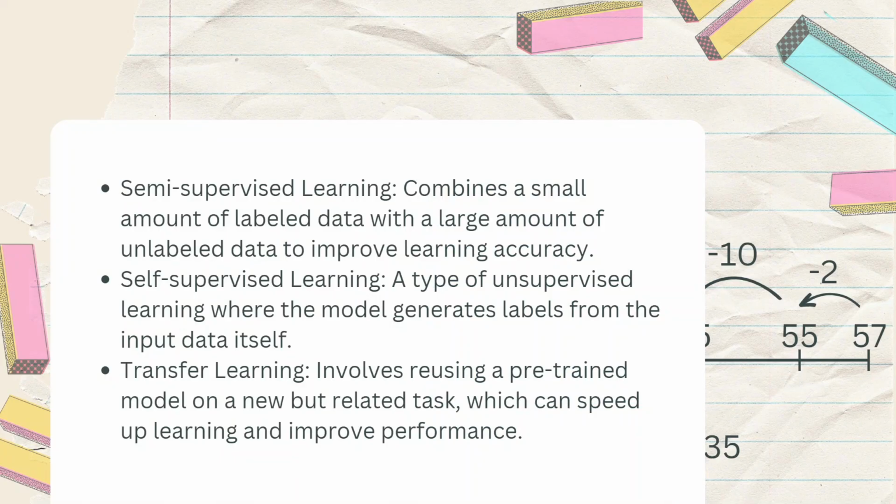Semi-supervised learning. It combines a small amount of labeled data with a large amount of unlabeled data to improve learning accuracy. Self-supervised learning. It is a type of unsupervised learning where the model generates labels from the input data itself. Transfer learning. It involves reusing a pre-trained model on a new but related task, which can speed up learning and